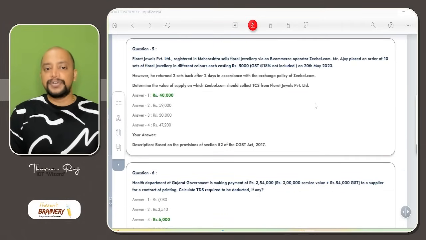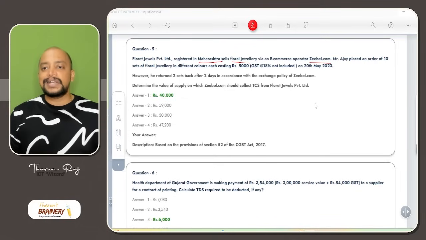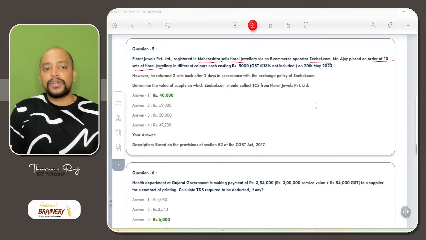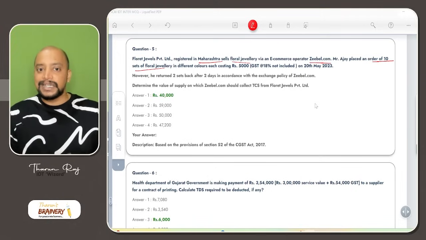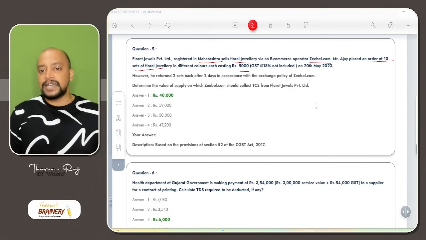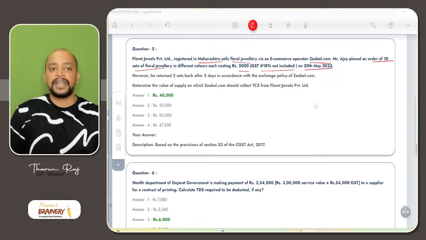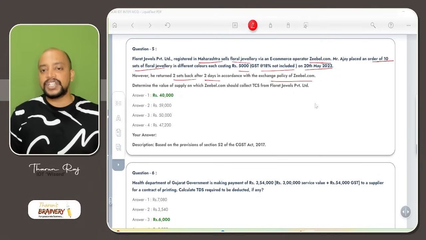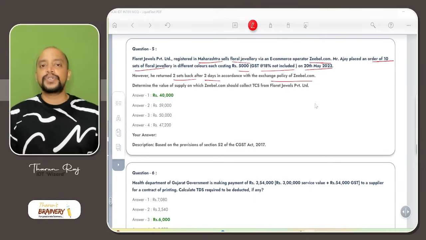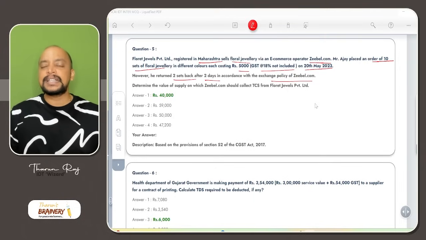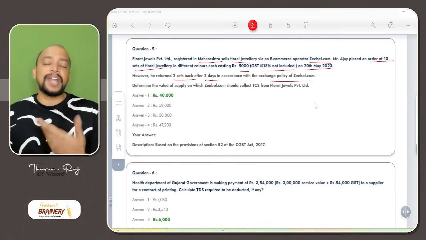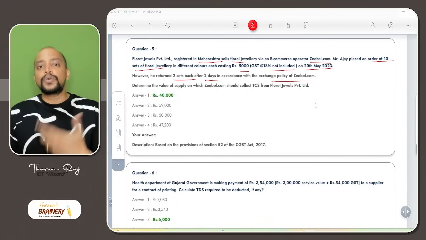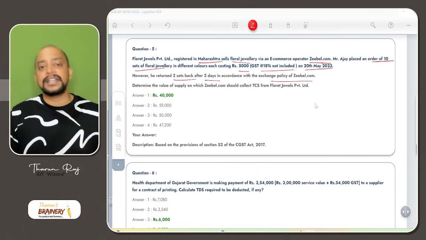Floret Jewels Private Limited, registered in Maharashtra, sells floral jewelry via an e-commerce operator Zebel.com. Mr. Ajay placed an order of 10 sets of floral jewelry in different colors, each costing 5,000 rupees, GST 18% not included, on 20th May. However, he returned 2 sets after 2 days in accordance with the exchange policy. Determine the value. Usually, TCS is computed on the net value of taxable supplies. What is the net value of taxable supplies? Outward supplies made through the platform minus sales returns in the same month.